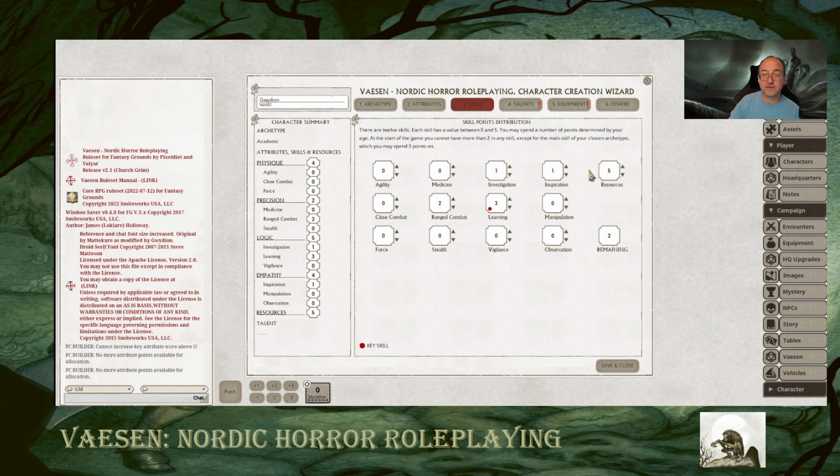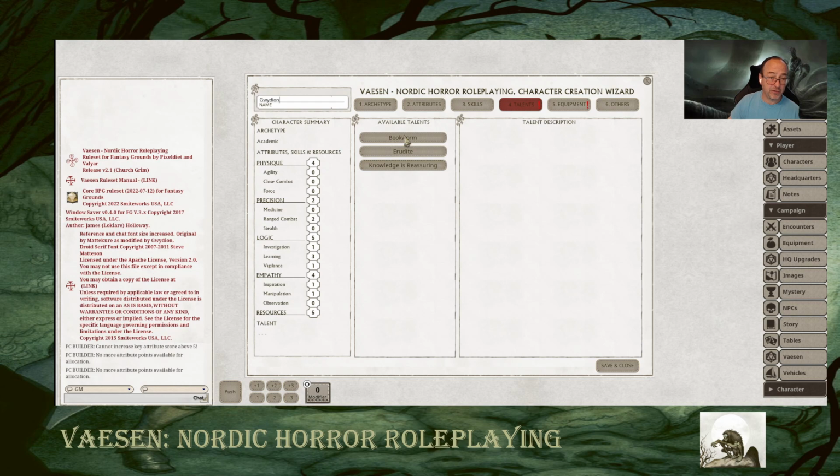So I'm going to go here. I'm just going to select enough of these. There we go. So now that's 0. So talents, again, from the beginning, you get a choice of 3. So you can click on each of these to learn what it means. So bookworm would give me +2 D6 to my dice pool if I'm doing a learning skill check.